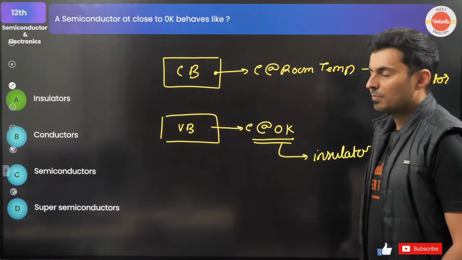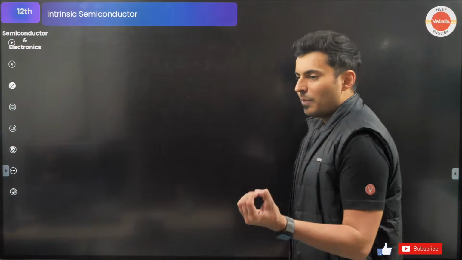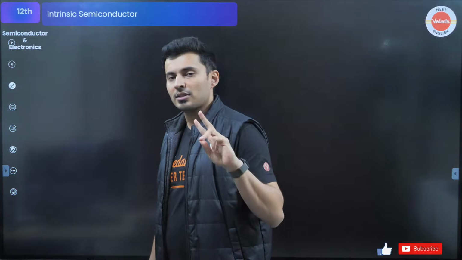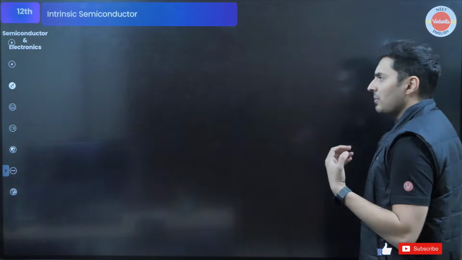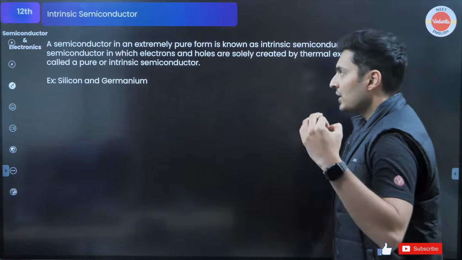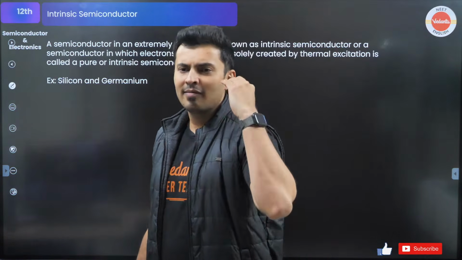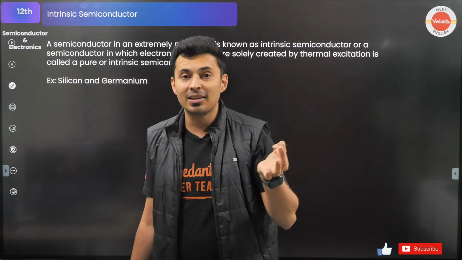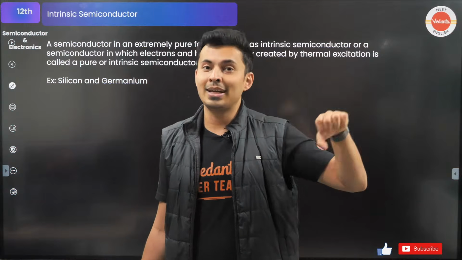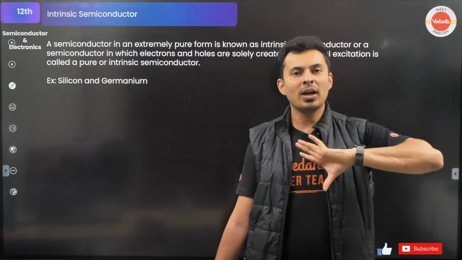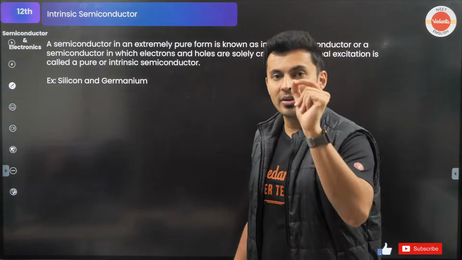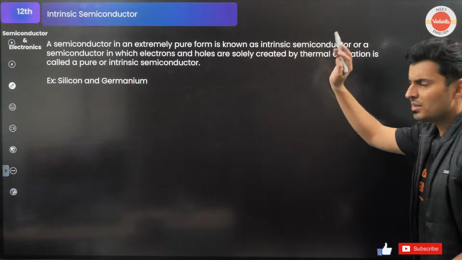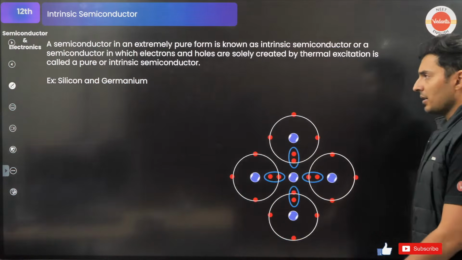Excellent. Now let's talk about both the types of semiconductor. One is intrinsic, internal. Second is extrinsic, which is external. How do these semiconductors exactly behave? What makes it different? In the purest of the purest form, when there is no adulteration, I hope you understand the word adulteration. You have not mixed anything. Like when you get milk, some people put water in it. It is adulterated then, correct? So if you get the purest of the purest form, then it is called intrinsic semiconductor. The best examples are silicon and germanium. These are the two most commonly used semiconductors.